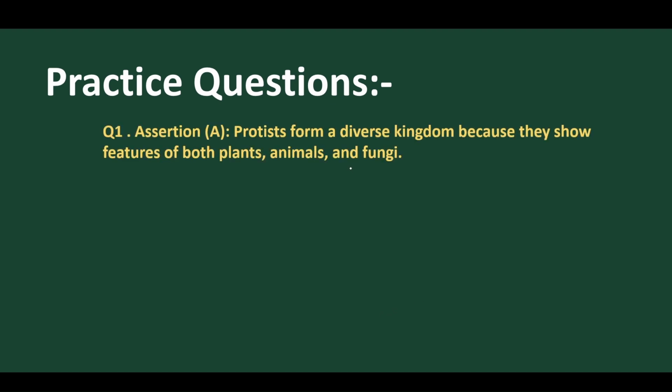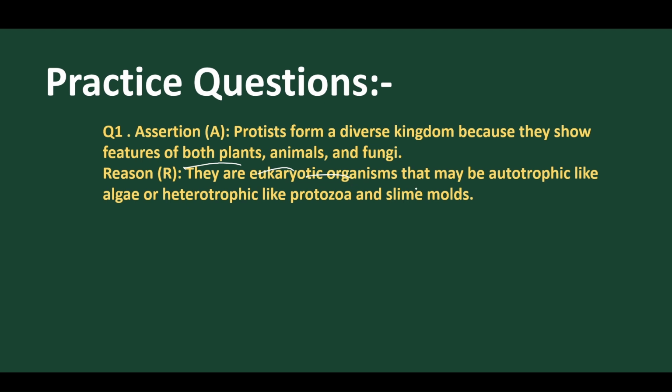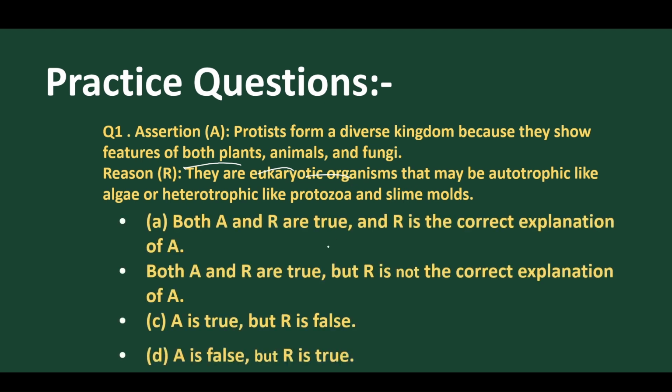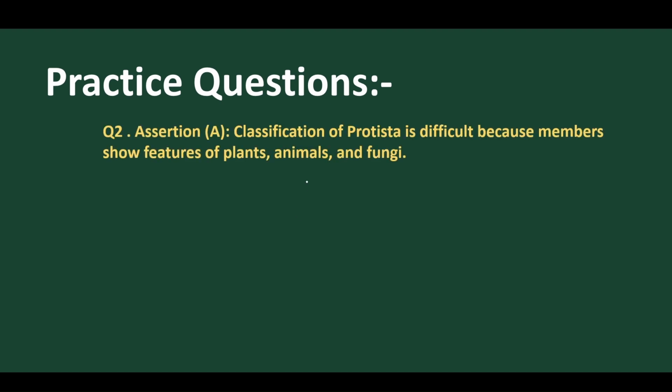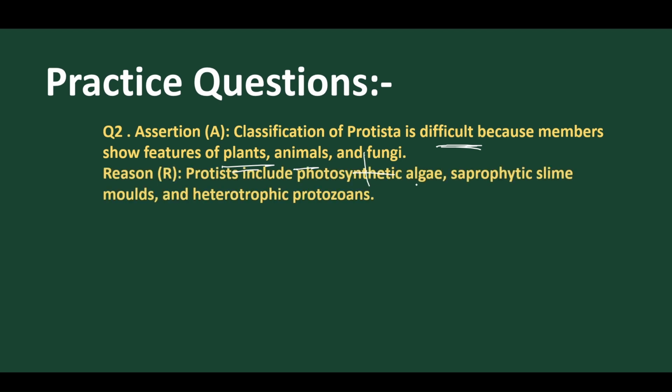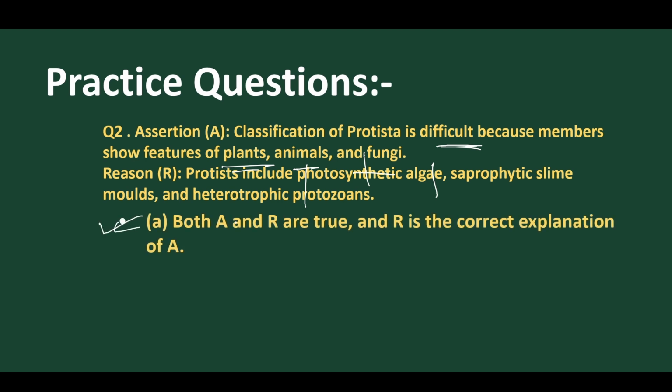Suppose the assertion says that Protista forms a diversified kingdom. Yes, because they have all these characters. So when we go to the options, the best option is: both A and R are true, and R is the correct explanation of A. Next question: classification of Protista is difficult. Yes, it is very difficult because the members have all these features, for which photosynthetic algae, saprophytic slime molds, and heterotrophic protozoans are included. So A is right and R is the correct explanation.